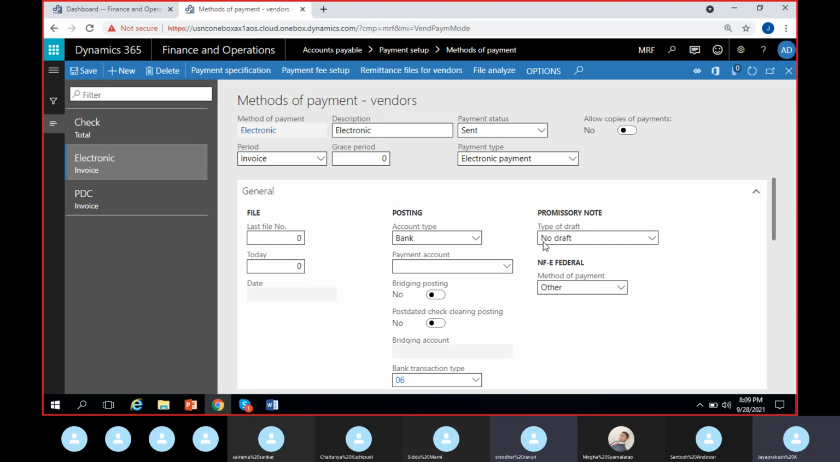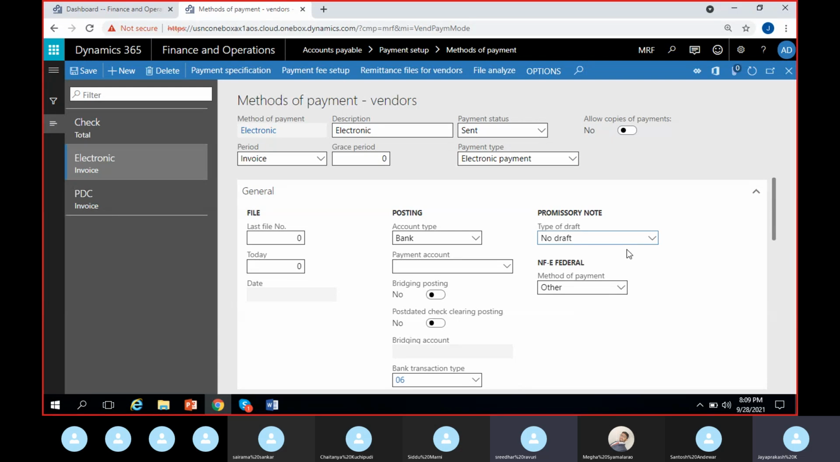Other than this, we have promissory note. We are not using promissory note, so since we are not using it, we don't have to give anything here. Mostly promissory notes are there on the accounts payable side, and bill of acceptance or bills of exchange are there on the accounts receivable side. I don't see any of the customers using promissory notes and bills of exchange here in Dynamics. It's a multiple step process.